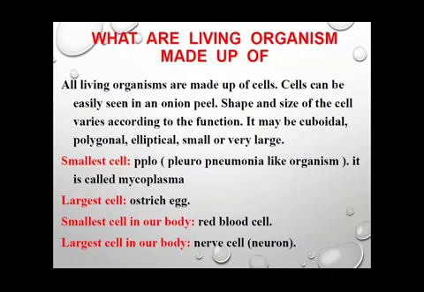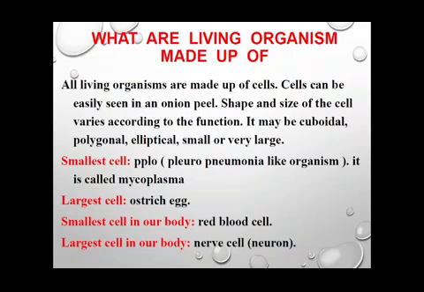So what are living organisms made up of? Just now I told you that all living organisms are made up of cells. That is, the building block of all living organisms is the cell. These cells can be easily seen in an onion peel, and the shape and size of these cells differ from each other as per their functions.